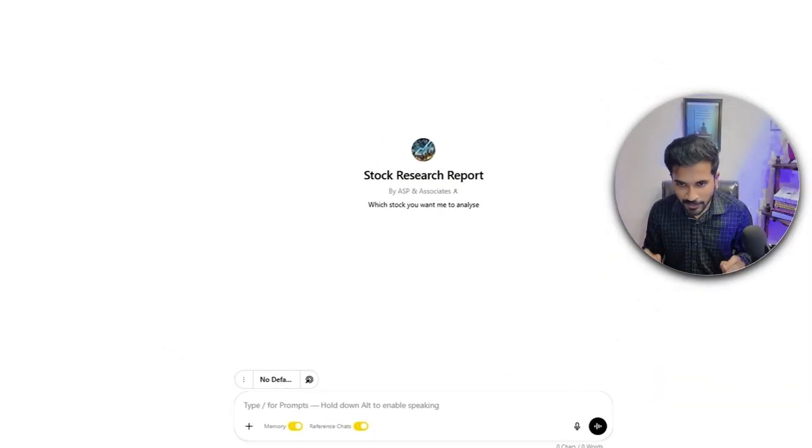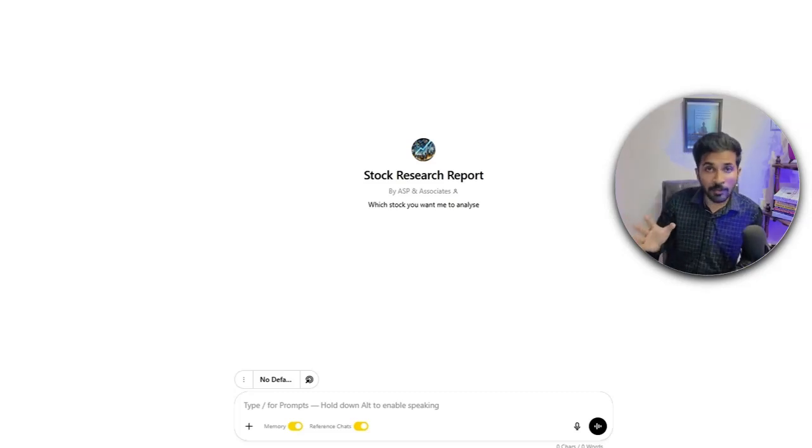So, this is the GPT that we have built, and you can access it in the free ChatGPT app as well. The best part about this GPT is that you don't need to give any prompt. Using this is as easy as sending a message on WhatsApp. The only thing you need to type is the name of the company you want to analyze.